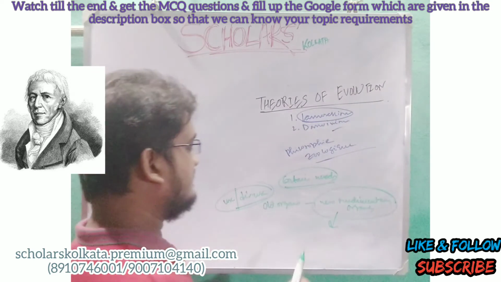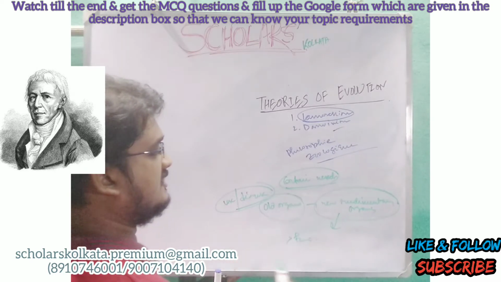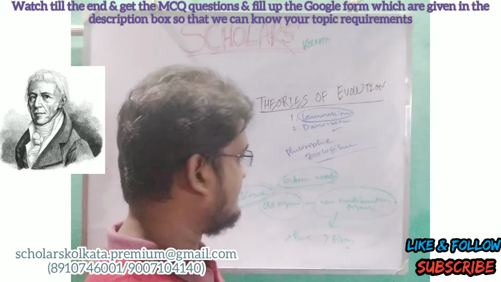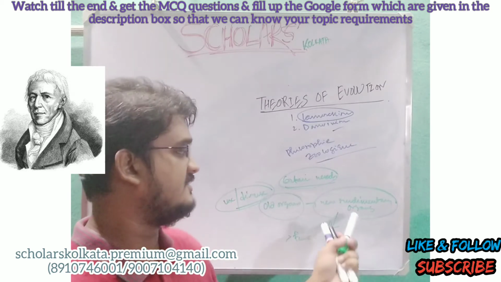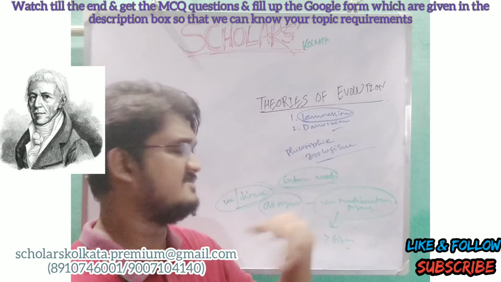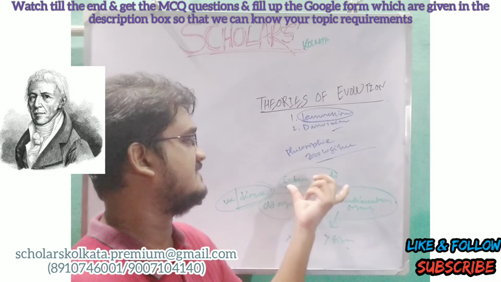He stated that this new rudimentary organ is more functionally activated than the old organs and has a larger size than the old organs. He stated that this new characteristic is transmitted to the next generation, and is transmitted generation by generation in the particular organism who had the certain need.